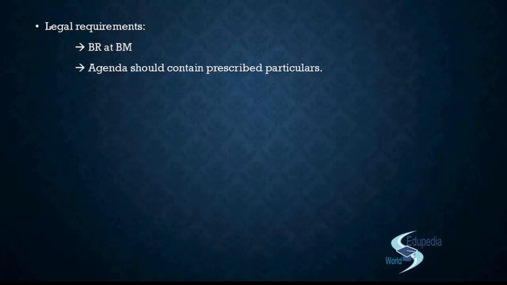So over there you will have to include the name of the related party, that this is the party, and with this party we are entering into this contract. You will also have to explain the relationship with that party. Okay, he is the relative of my director, or this is the private company in which our director Mr. X is also a director. Whatever the kind of relationship you have, as per section 2 clause 76, you will have to specify that relationship as well. And then the contracts that we have seen, the applicability of the contracts and arrangement, you will have to declare the nature, duration and everything of that contract in the particulars.